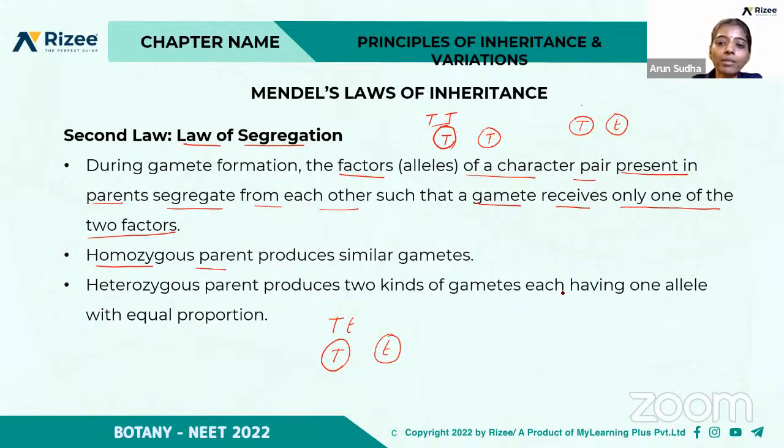They produce two kinds of gametes, each having one allele, in equal proportion. This law of segregation is the most fundamental principle of heredity. The factors are segregated and only one factor is present in the gamete. So it is also called the law of purity of gametes.